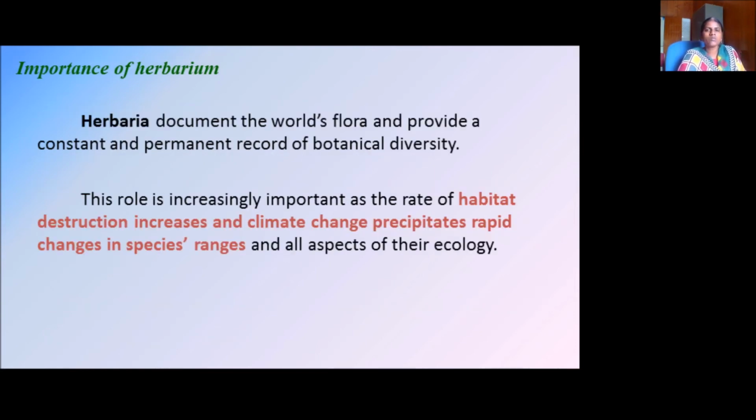Why does a herbarium have to be made? What is its importance? Let us see. A herbarium documents the world's flora and provides a constant and permanent record of biological diversity. This role is increasingly important as the rate of habitat destruction increases and climate change precipitates rapid changes in species ranges and all aspects of their ecology.